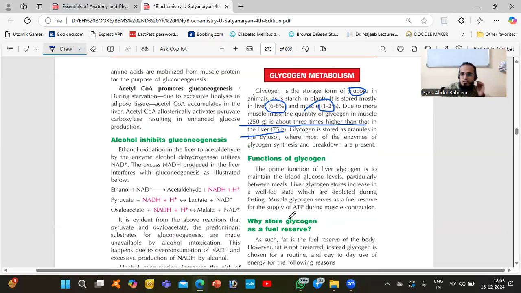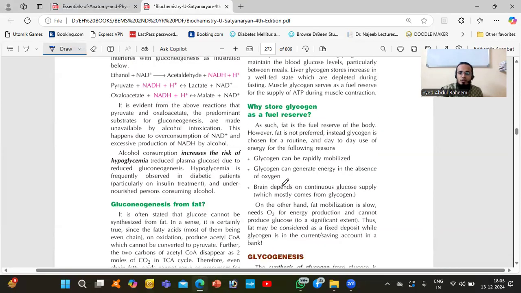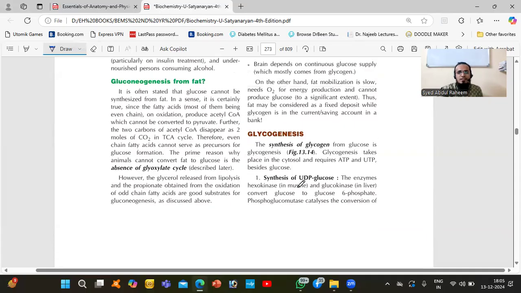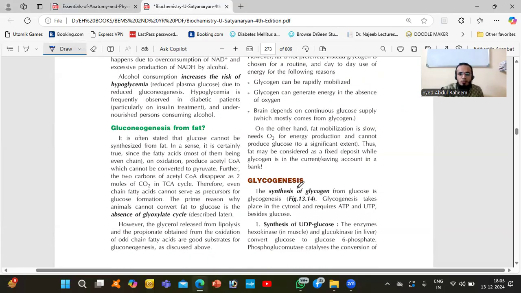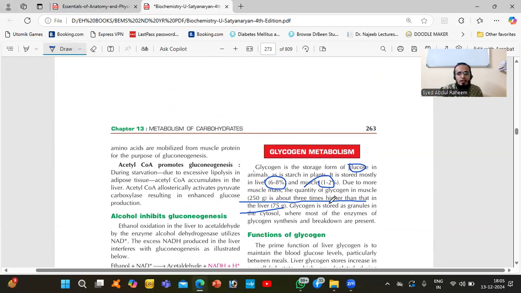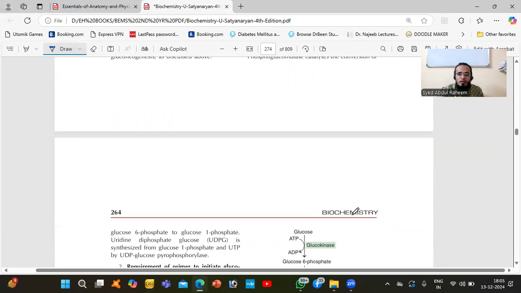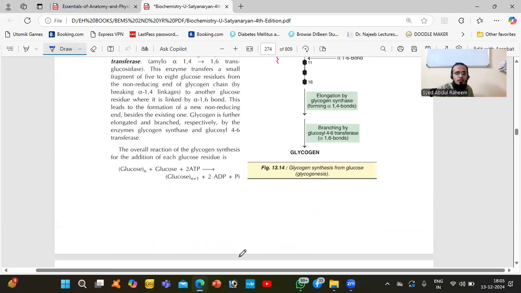Okay, so what is the function of glycogen? In an emergency condition, we will utilize that glycogen and convert it into glucose. This is also done by the liver. Okay, this is what we call a reservoir, for emergency conditions. So I hope you understood those things: glycolysis, gluconeogenesis, the citric acid cycle, and glycogen metabolism. From here we will continue in upcoming classes. If you have any doubt, kindly ask.